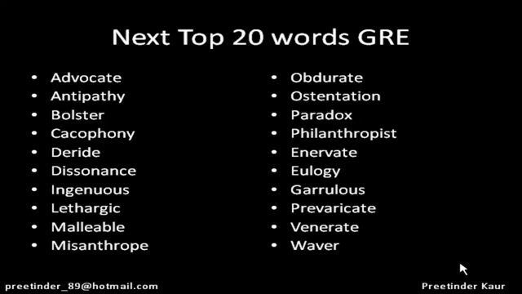Ostentation is related to show off. Paradox, a statement that contradicts itself. Philanthropist, who loves humanity, right? And enervate means to reduce someone's morality or weaken him or her morally. Eulogy is a formal expression of praise. Garrulous is talkative and loquacious. Prevaricate is intentionally equivocal. Venerate is respect, and waver means pausing or holding back.